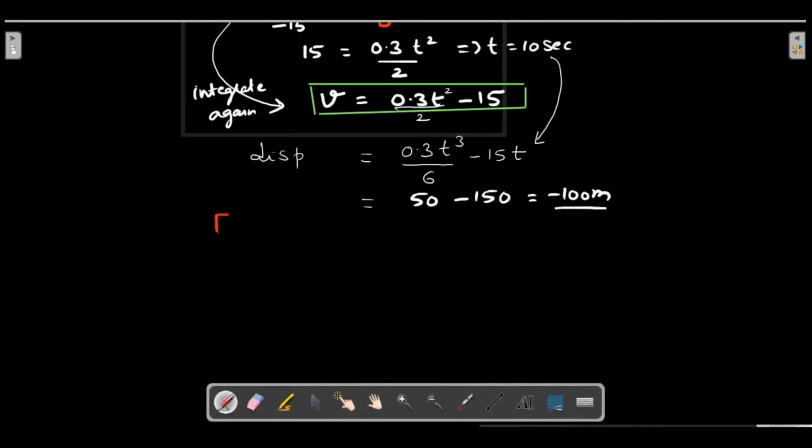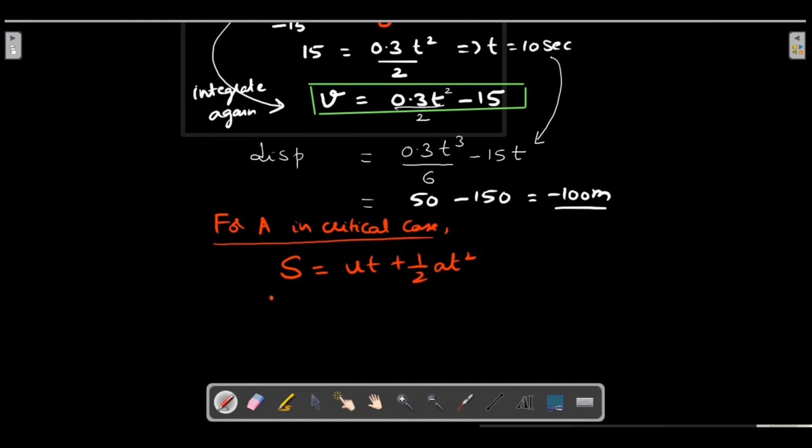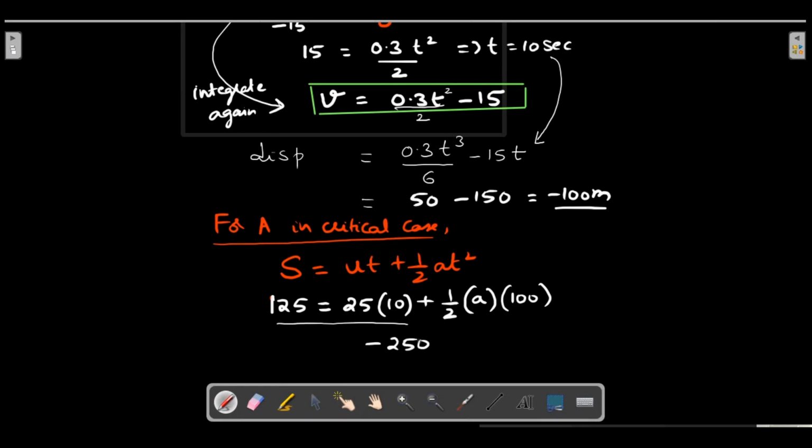So for A, in a critical case, S is equal to ut plus half at square. Substitution requires that 125 in a positive direction is equal to 25 times 10 plus half into a negative value of that A that I don't know, multiplied by 100. So rearranging, this would be minus 125 minus 250, minus 250 by 100 I am getting, which is the critical value of that. So minus 2.5 meter per second square.